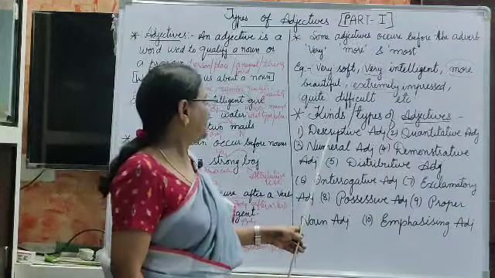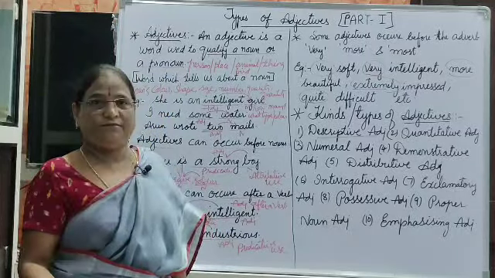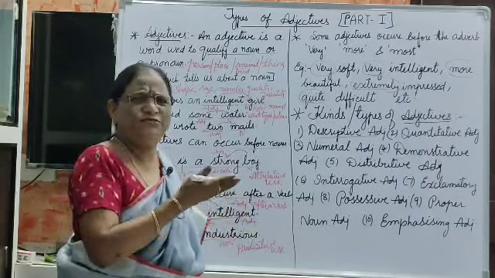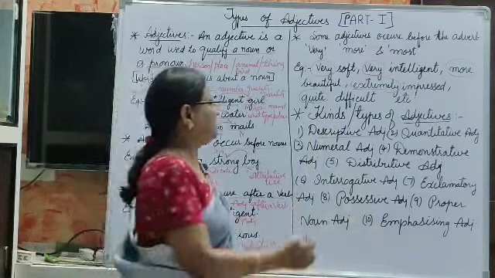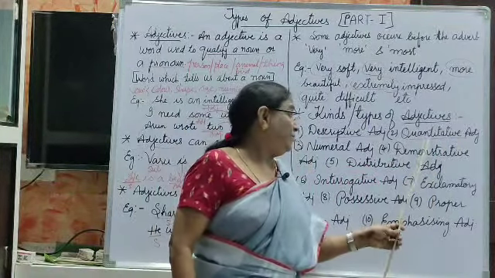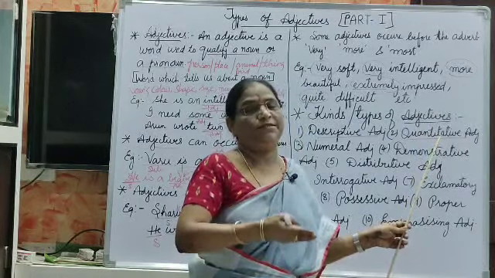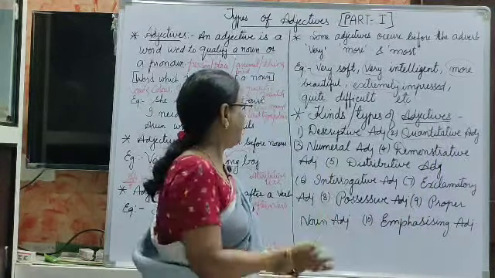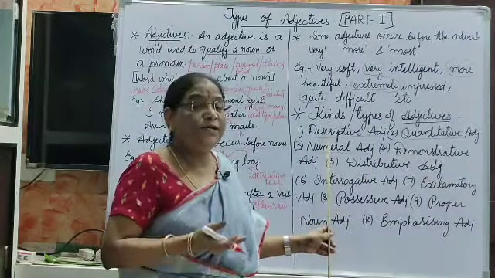And what are they? Descriptive adjective, which describes whether it may be a quality or a shape, size, whatever it may be. Later in the next unit let us see what a descriptive adjective is. Next is quantitative. The word itself tells us quantitative means it describes the quantity, how much. Quantitative adjective. Next is numeral. The word itself tells us that it describes the number.